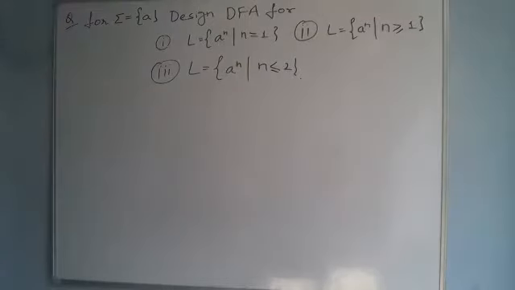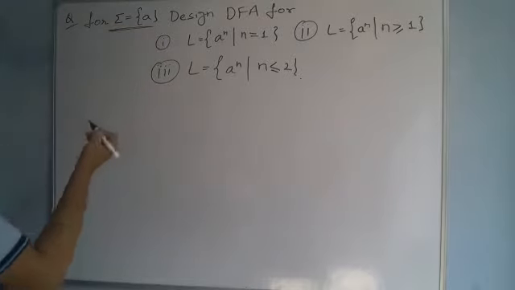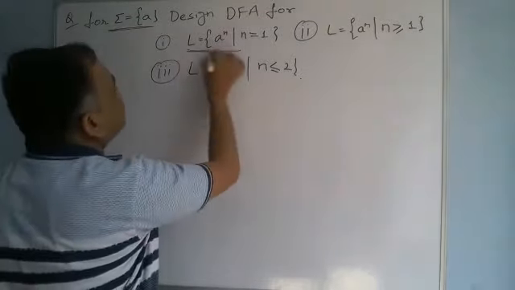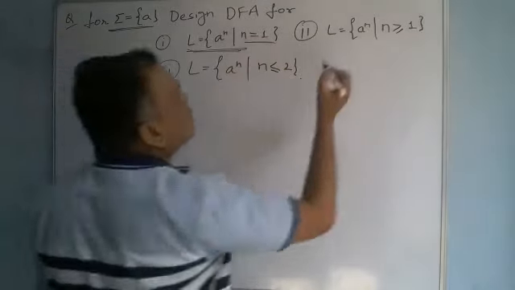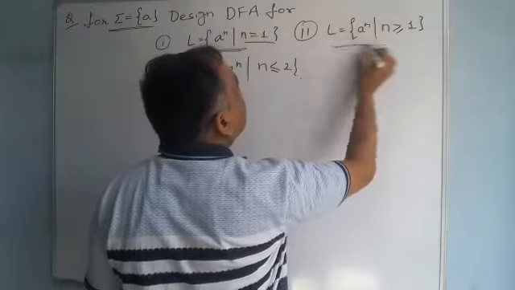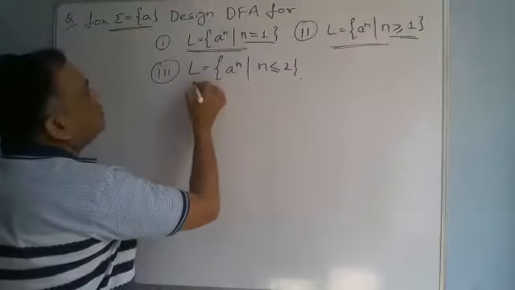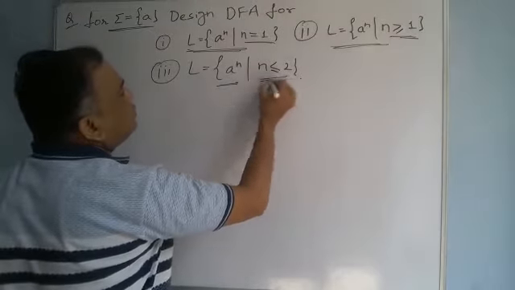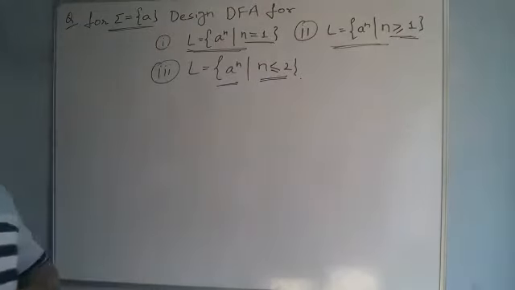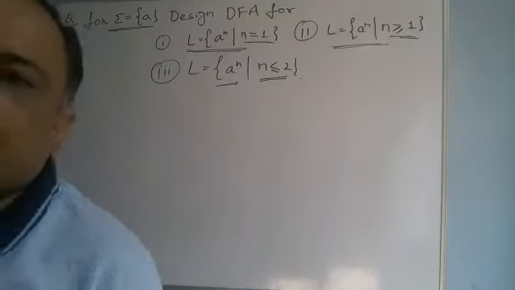Now we design a DFA machine for sigma is equal to a. For the given language, the first question is L is equal to a to the power n, n is equal to 1. The second question is L is equal to a to the power n, n is greater than or equal to 1, and the third is L is equal to a to the power n and n is less than or equal to 2. There are three questions which we solve here.